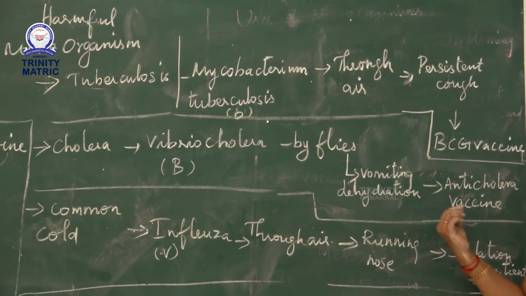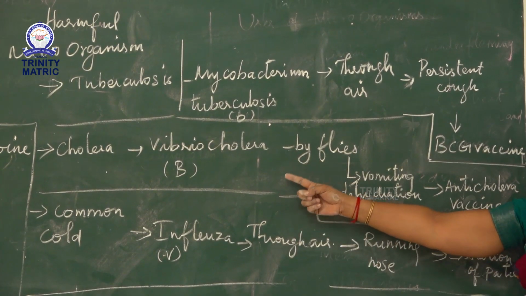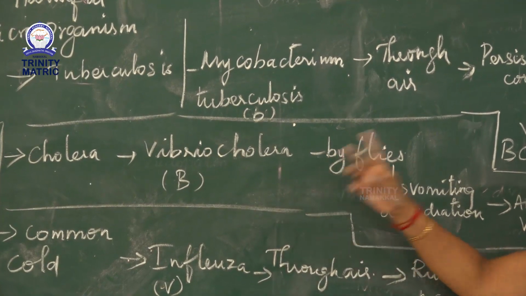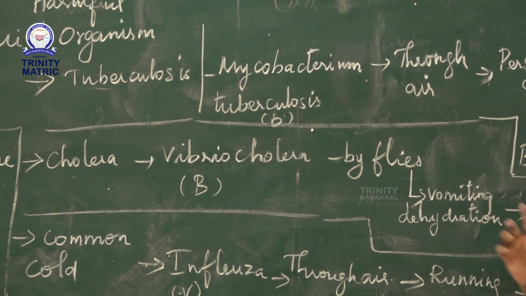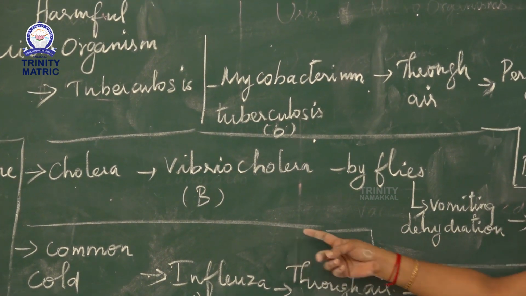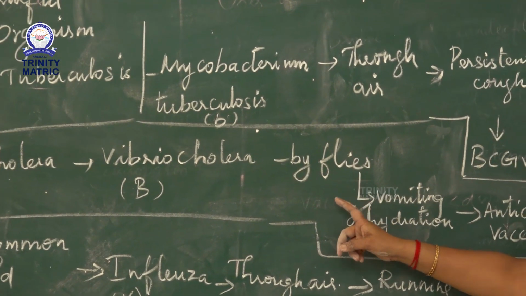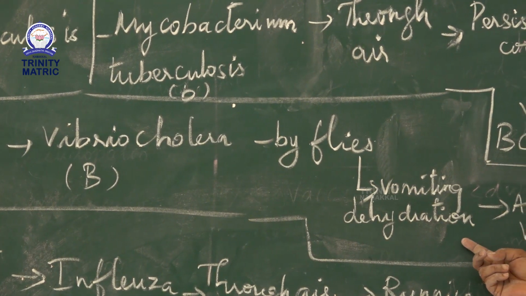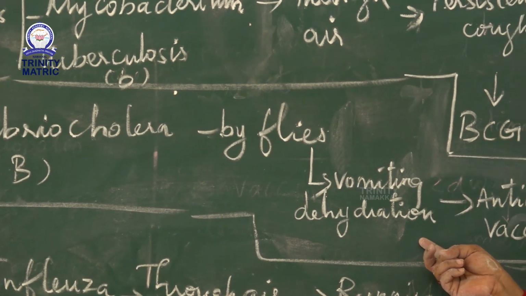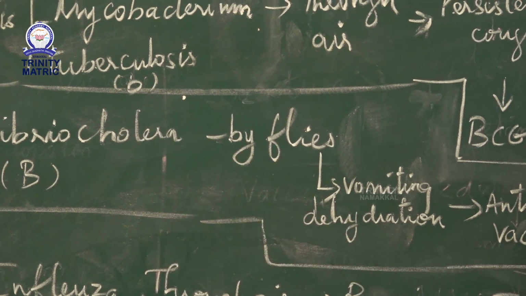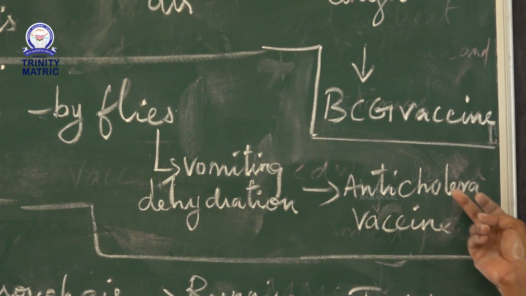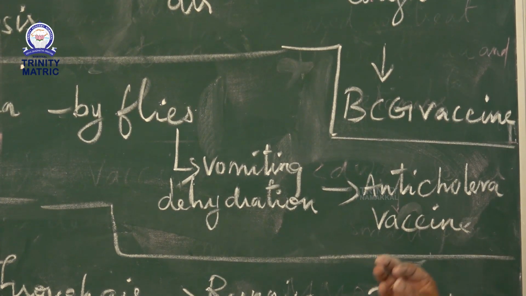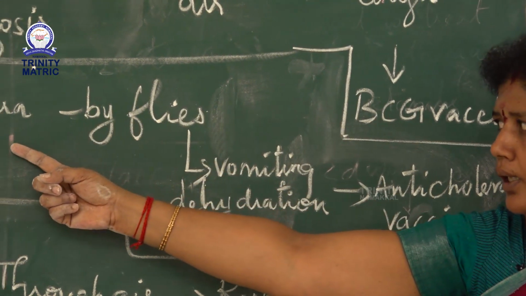The next disease, cholera. Cholera is caused by Vibrio cholerae.